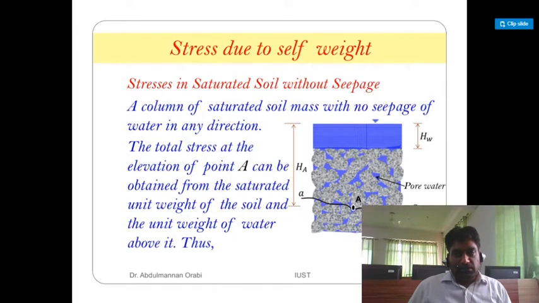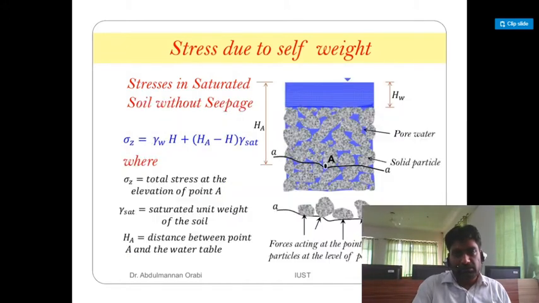Stresses in a saturated soil without seepage. Consider a column of saturated soil mass with no seepage of water in any direction. The total stress at the elevation of point A can be obtained from the saturated unit weight of the soil and the unit weight of the water above it. You can see all these diagrams clearly, and you might have gone through these topics in geotechnical engineering also. We are continuing the same thing.